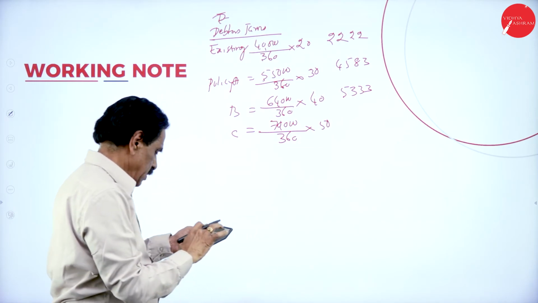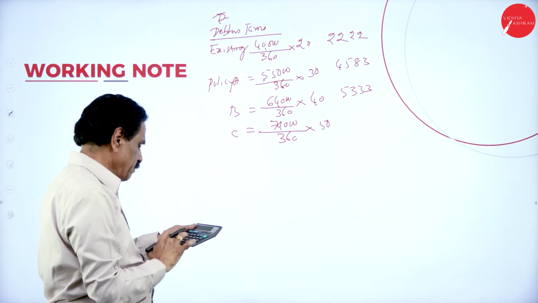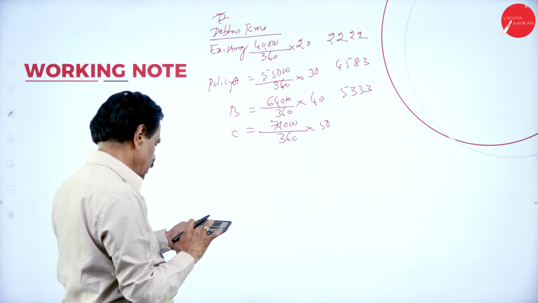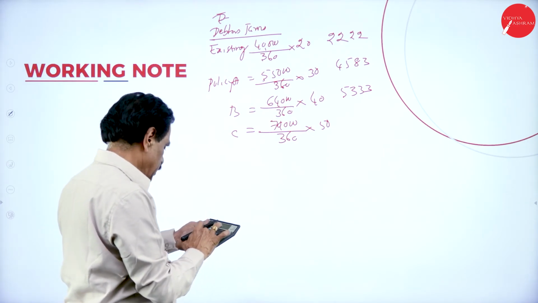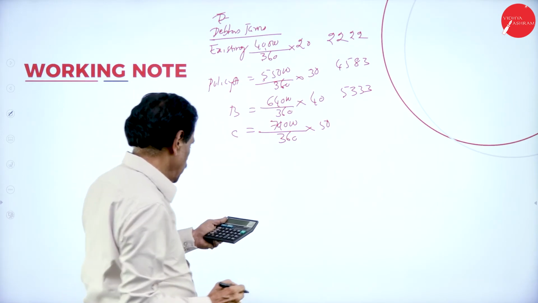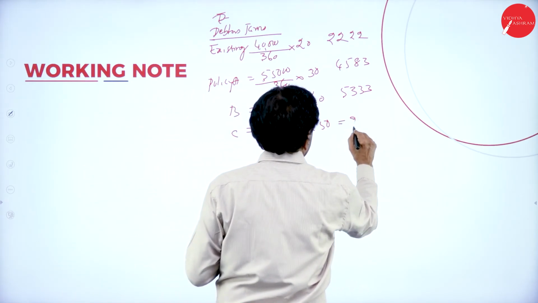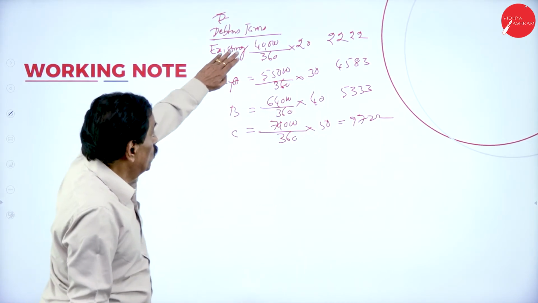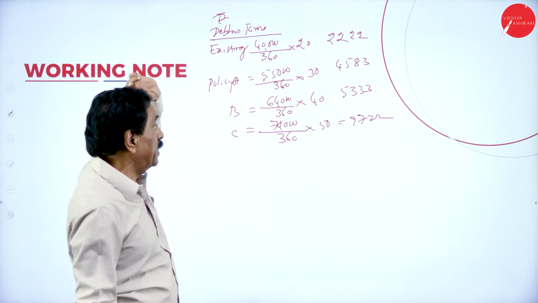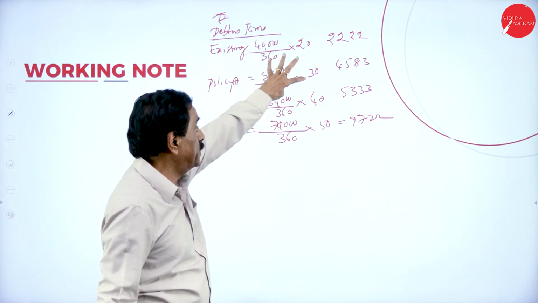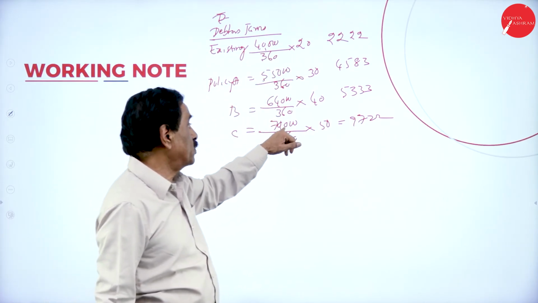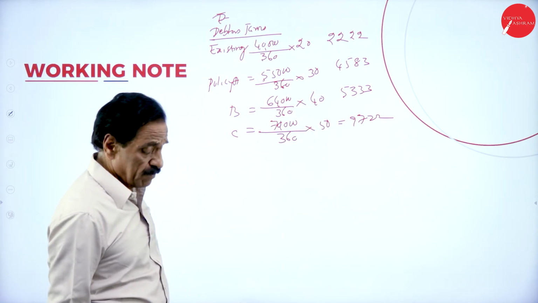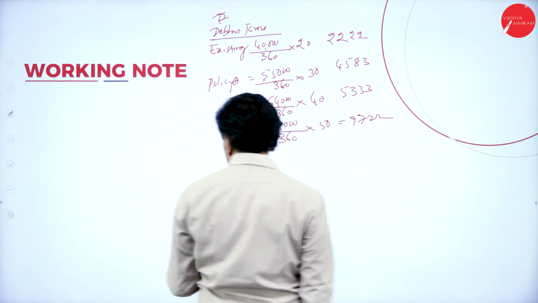Then 70,000 into 50 divided by 360, 9,722. So debtor turnover is total cost divided by 360 into 20 days, 55 divided by 360 into 30 days, 64 divided by 360 into 40 days, 70 divided by 360 into 50 days. So 9,722.